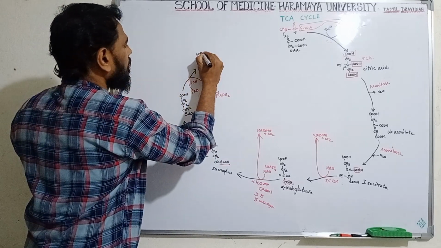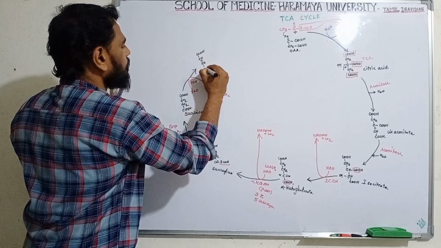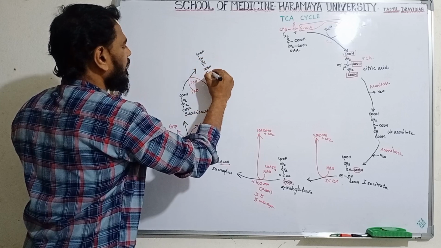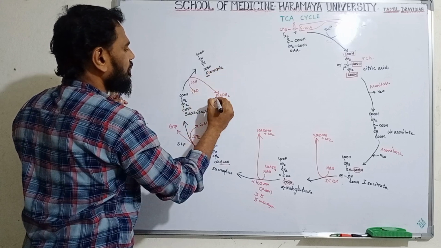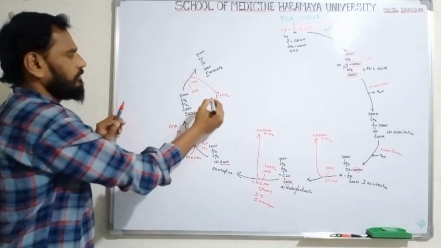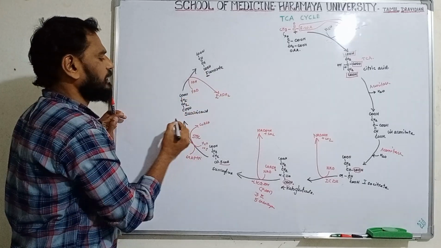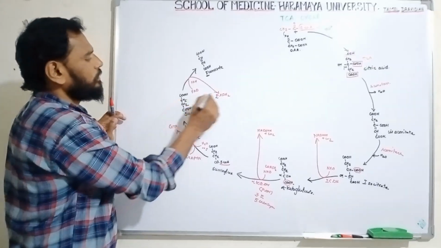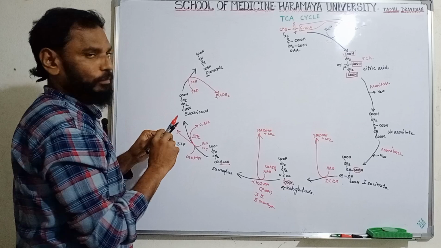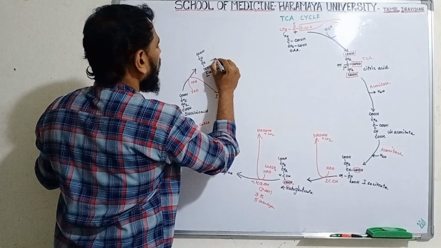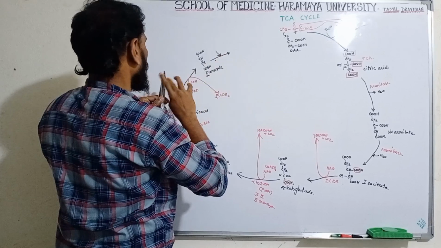This is fumaric acid. If you write fumarate here, you can remember this enzyme: F for F. Clear? So the fumarate is produced. That means you take one hydrogen atom from here, so it forms FADH2, okay, and fumarate. Now the fumarate reacts with the water molecule by the enzyme called fumarase.